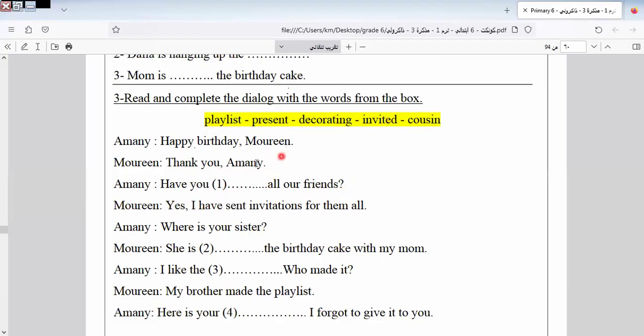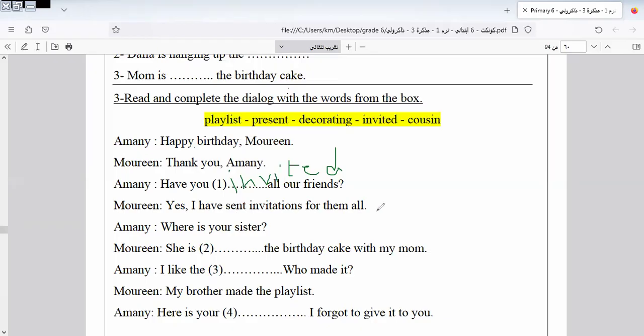Here it will be, have you invited? Have you invited all friends?